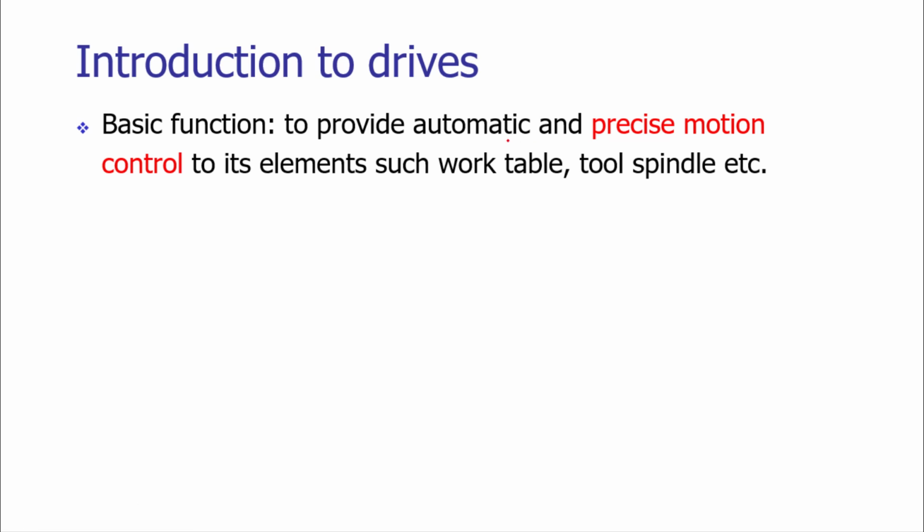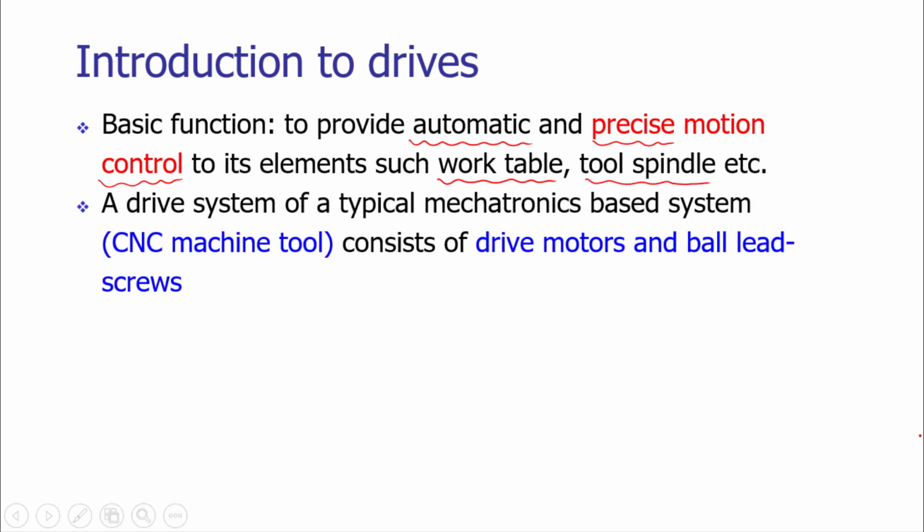The drive is providing us automatic and precise motion, and it is controlling the operation of various elements, which may be the work tables, tool spindles, and many other elements. If we take an example, say a CNC machine tool, which we consider the best example of a mechatronics based system in the automation industry.